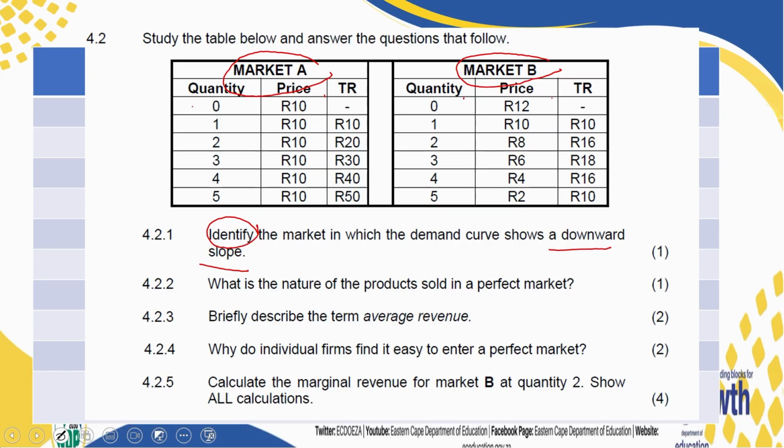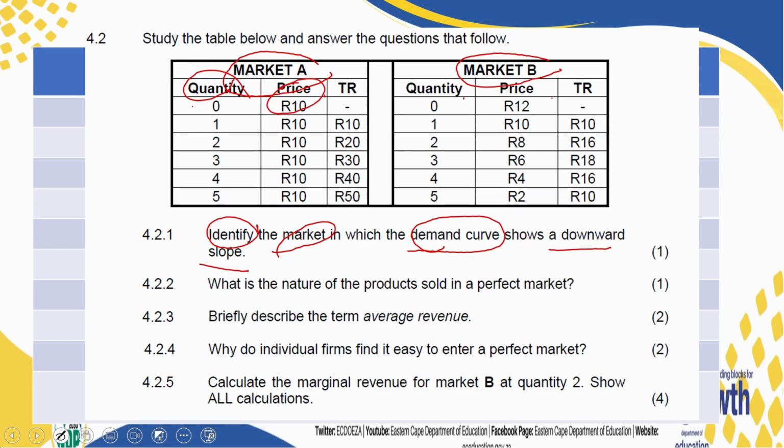Identifying. So you are picking from what is given. You are not picking from anywhere else. You are identifying the one market with a downward sloping demand curve. Now, we have to think. When we are drawing a demand curve, we use the quantity and the price.